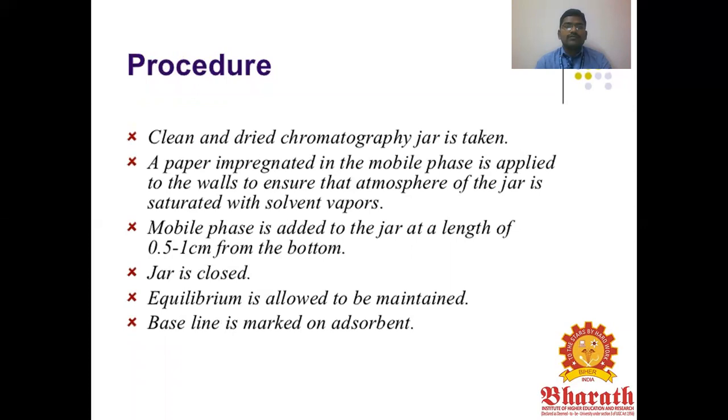Procedure. What is the procedure? First, take the chromatography jar, clean it and dry it. Paper soaked in the mobile phase is applied to the walls, so the atmosphere of the jar is saturated with solvent vapor. The mobile phase is added to the jar to a height of 0.5 to 1 centimeter from the bottom. The jar is closed.